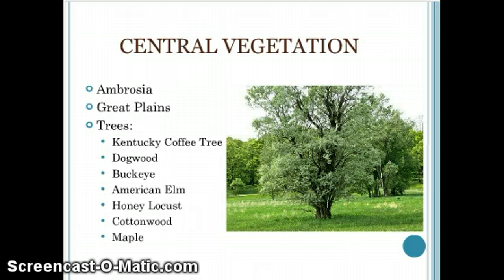The central region mainly consists of ambrosia, Great Plains, and many trees like Kentucky coffee, cottonwood, dogwood, buckeye, American elm, honey locust, and maple trees.